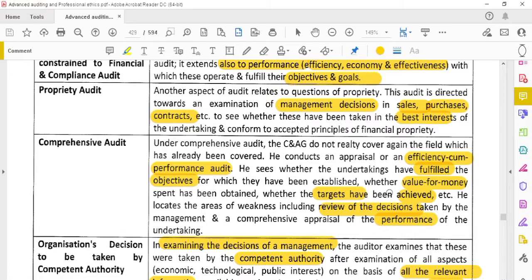And a comprehensive audit. Comprehensive audit is the efficiency cum performance audit. We check the efficiency as well as the performance of the company. Both have to be checked. That is called the comprehensive audit. Means what is the efficiency?